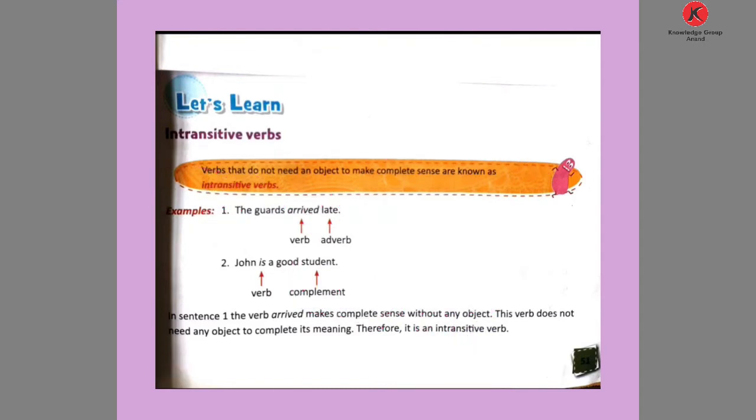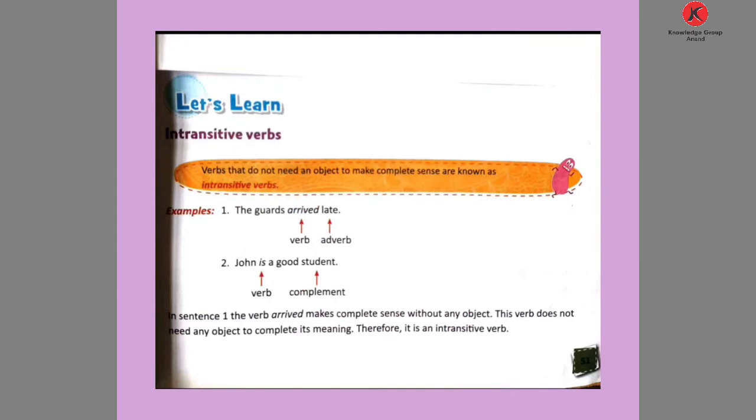In the verb of action, which verb do we use? The main verb, just like arrive, complain, cry, get, sell, smile, fall, rise, sleep, and so on.